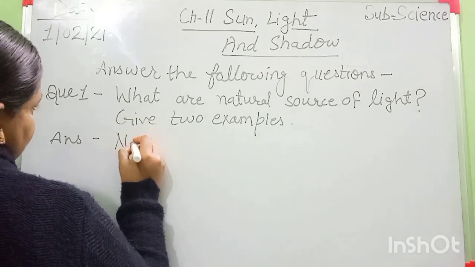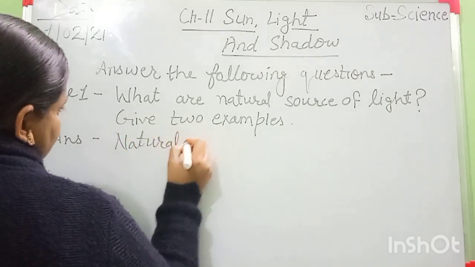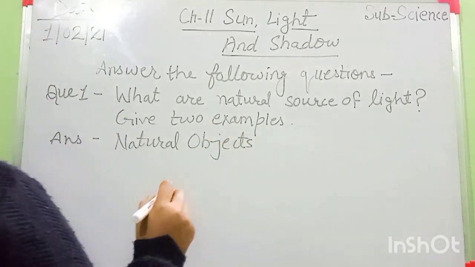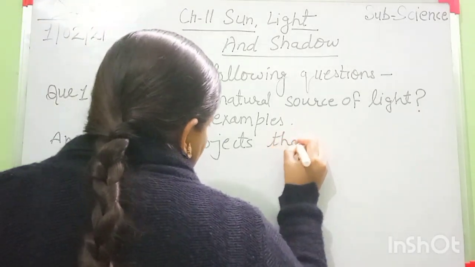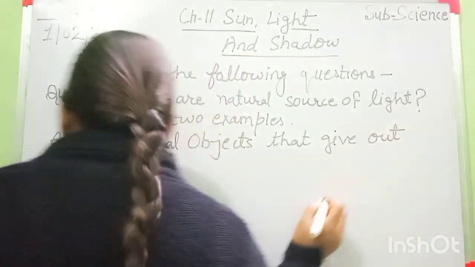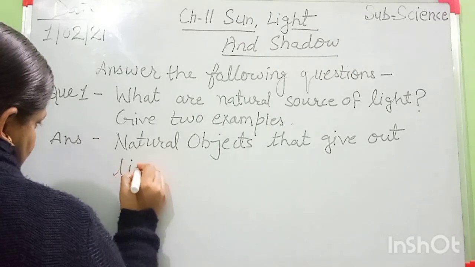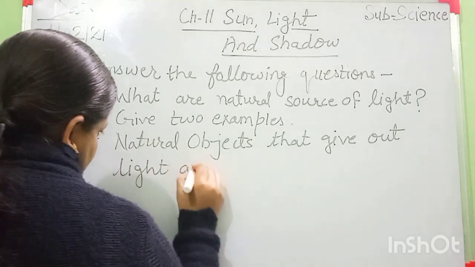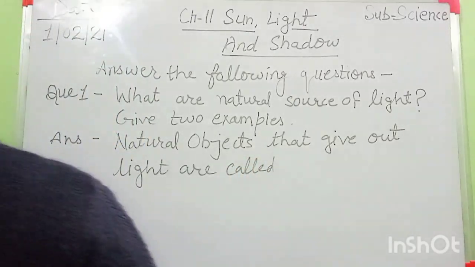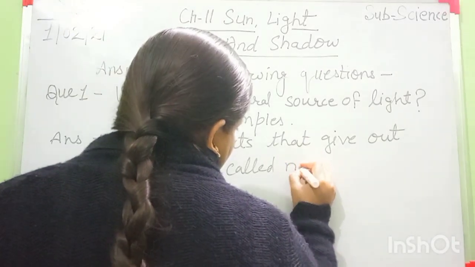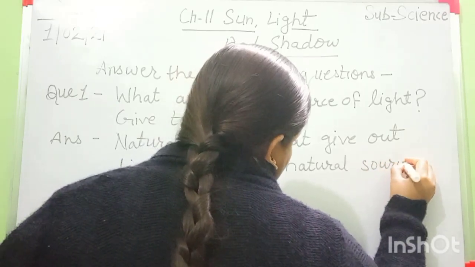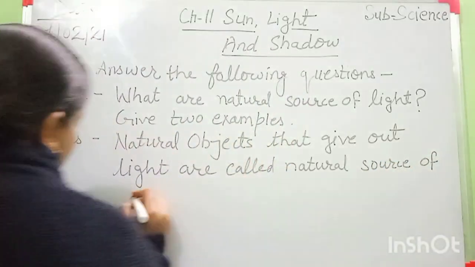Students, look here. Natural objects that give out light are called natural sources of light.